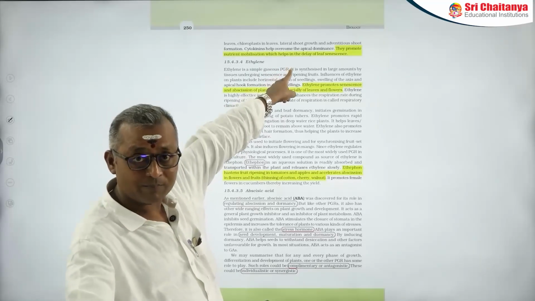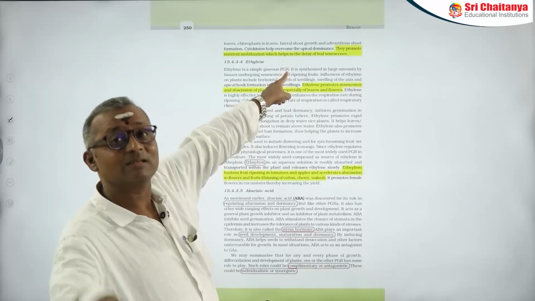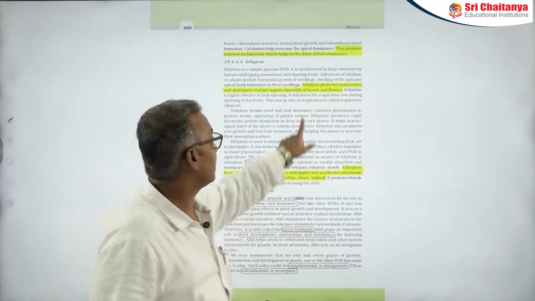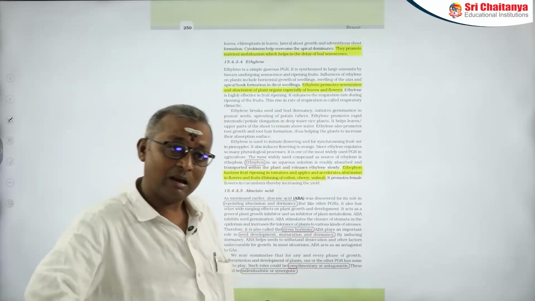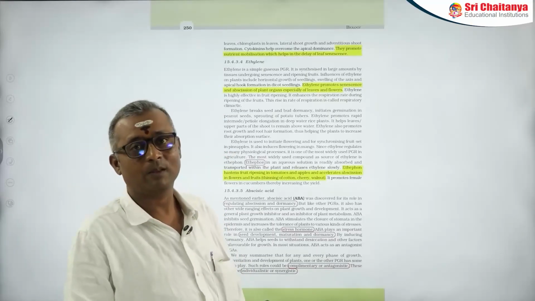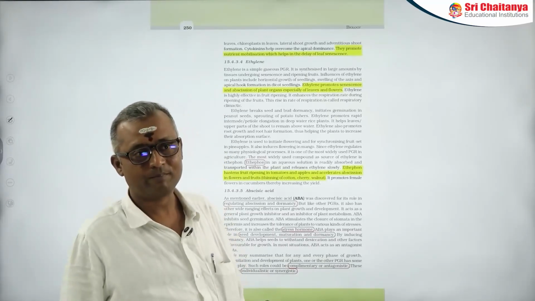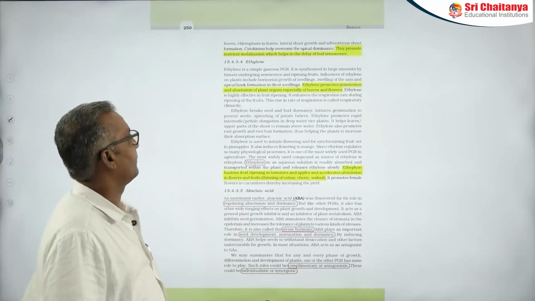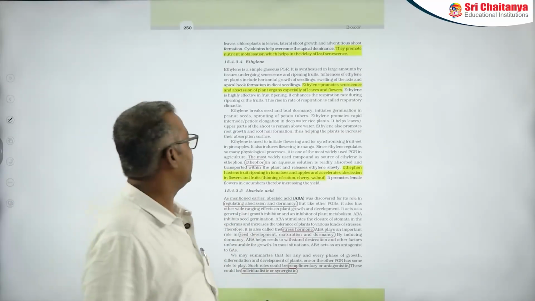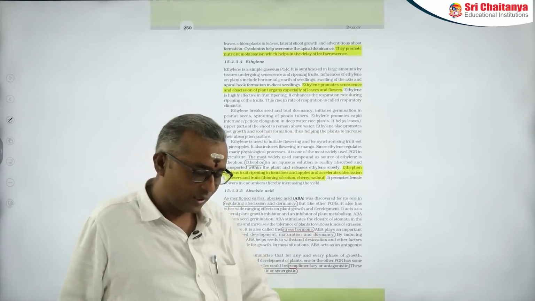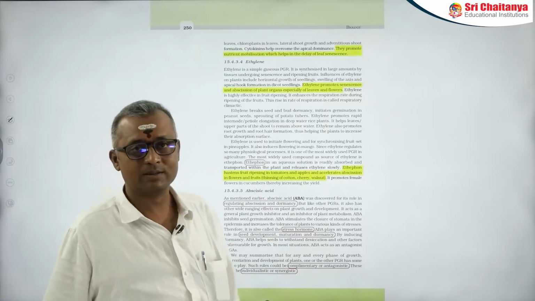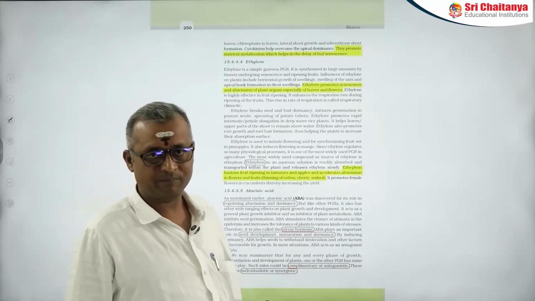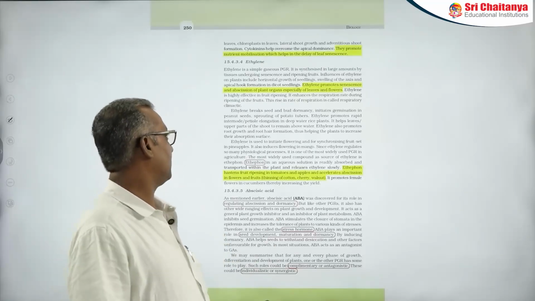Cytokinins delay senescence, whereas ethylene promotes senescence of leaves as well as abscission of leaves and flowers. And of course, ethylene has a very important influence on horizontal growth of seedlings, swelling of the axis, as well as apical hook formation. So, these are all some important things we have to know.